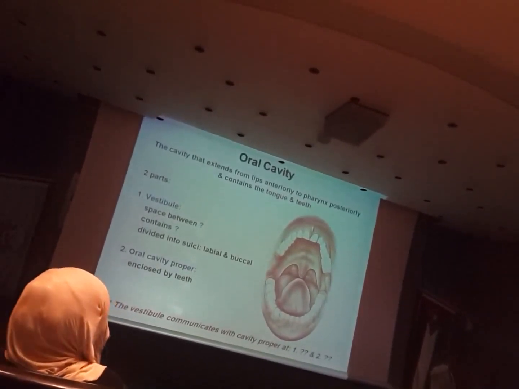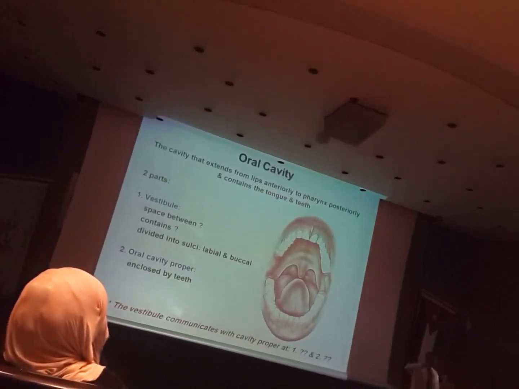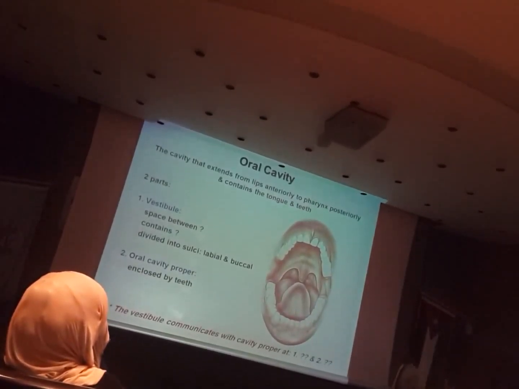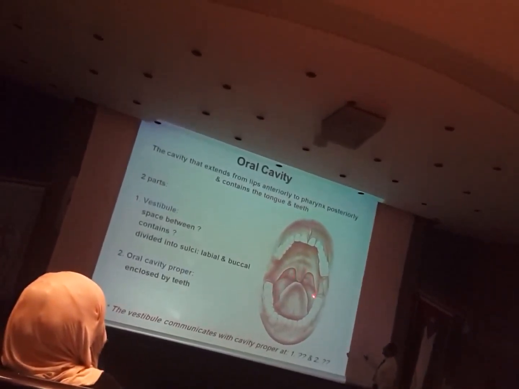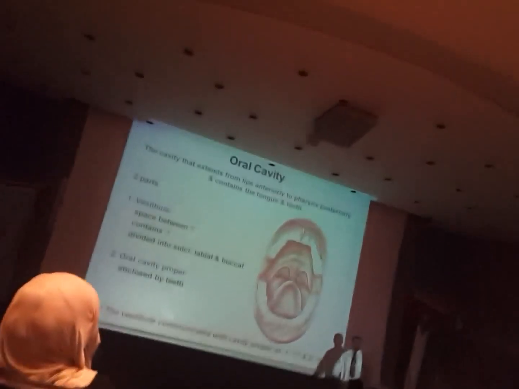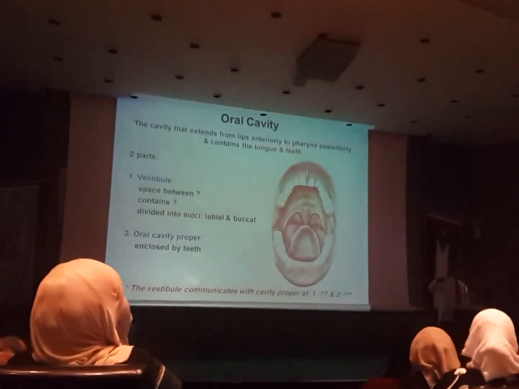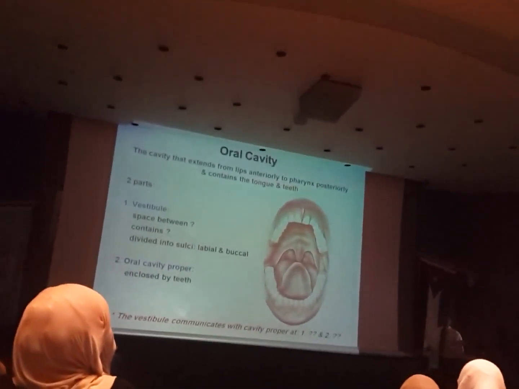It's an isthmus. The Suez canal is an isthmus between the Red Sea and the Mediterranean Sea. Okay? So this is the oropharyngeal isthmus. It's the opening from the oral cavity back into the oropharynx. So the extension is from the lips to the oropharyngeal isthmus, where it opens into the oropharynx.